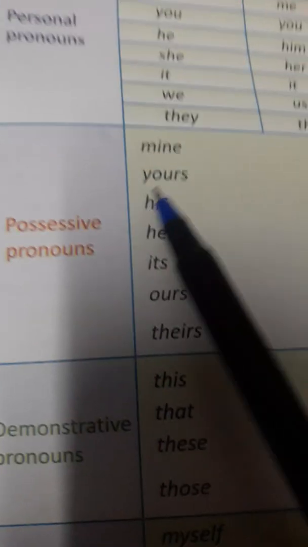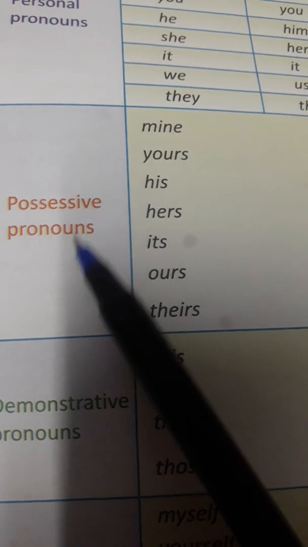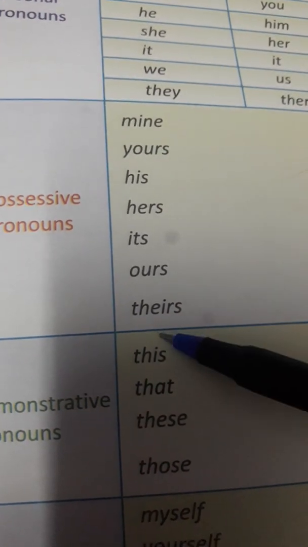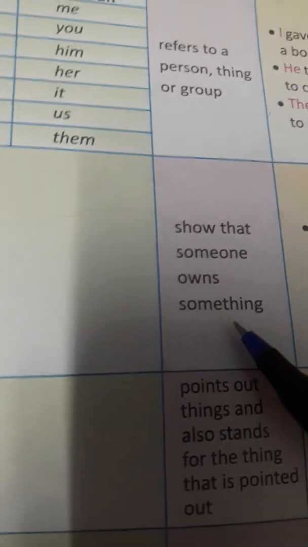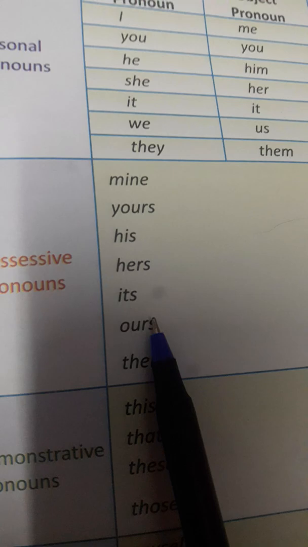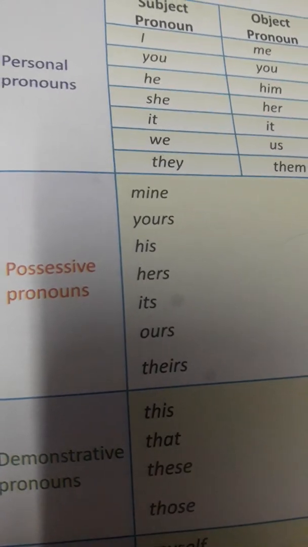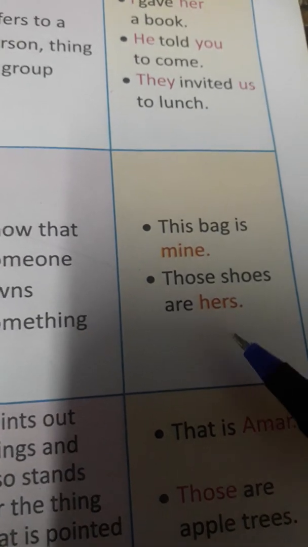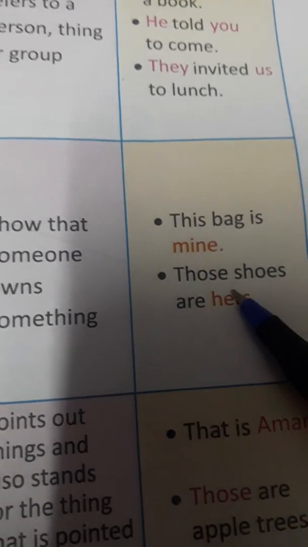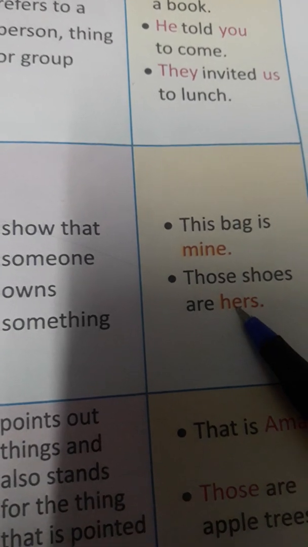Now the second kind is the possessive pronoun. So what is a possessive pronoun? These are some of the possessive pronouns: mine, yours, his, hers, its, ours, theirs. It shows that someone owns something. This possessive pronoun shows the ownership, the belongingness, of something. For example, you can see here: this bag is mine. So what is mine here? Mine is a possessive pronoun. Those shoes are hers. So those shoes are hers means those shoes belong to her. This is also a possessive pronoun.